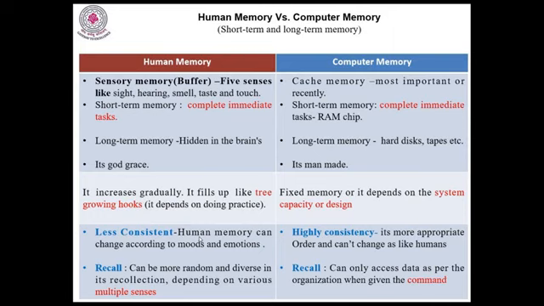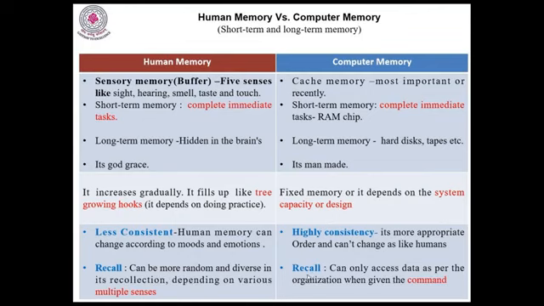What they said yesterday, they could not deliver the same today. It depends on mood and emotions also. In human memory, recall can be more random and diverse. It is a recollection depending on multiple senses, and it doesn't require any external sources or devices.